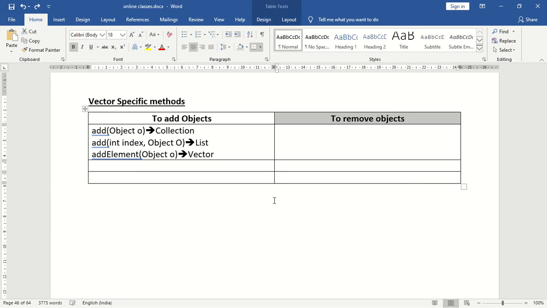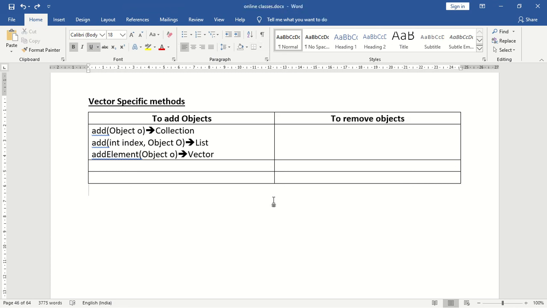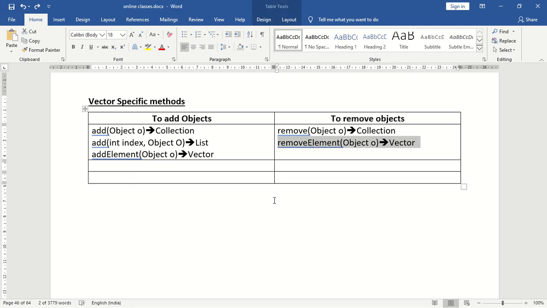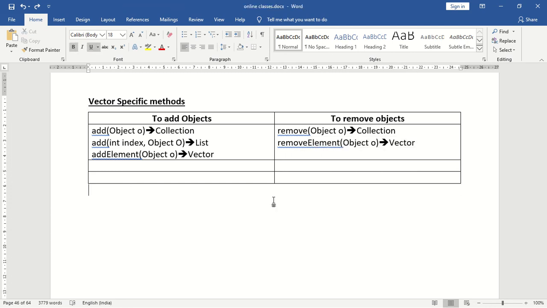Next, the next category is to remove an object. To remove an object, what is the method name in the case of collection? In the case of collection, the method name is remove of object. Next, in the case of vector, what is the method name? In the case of vector, the method name is removeElement of object. Oh, it has a very big name.